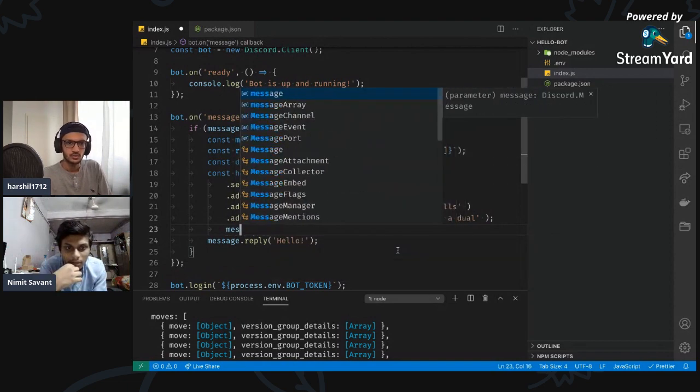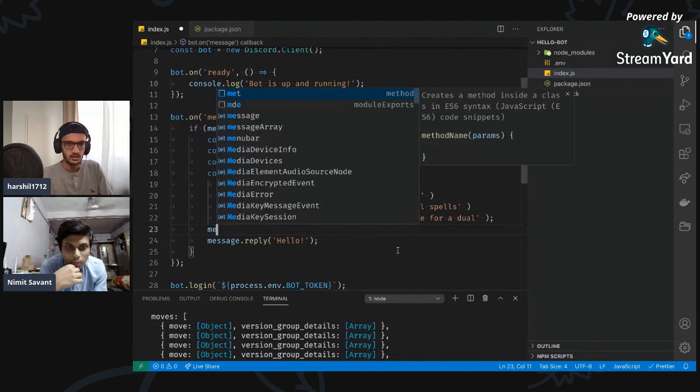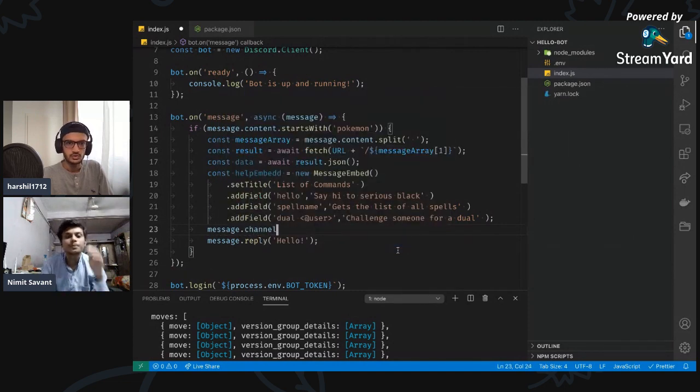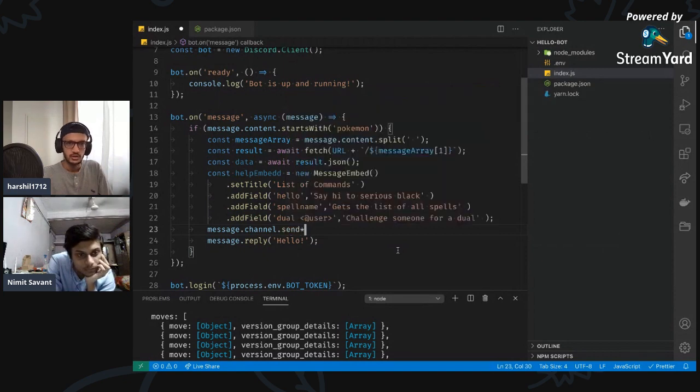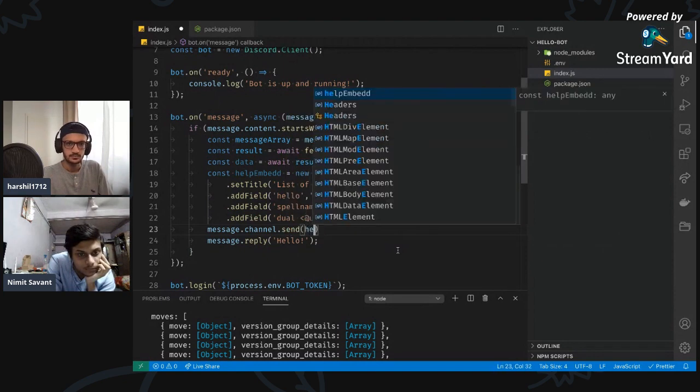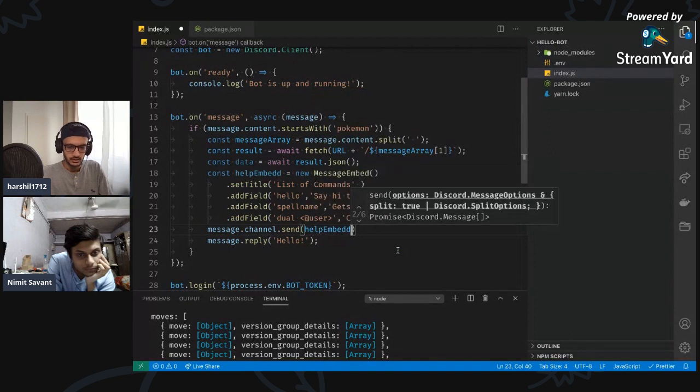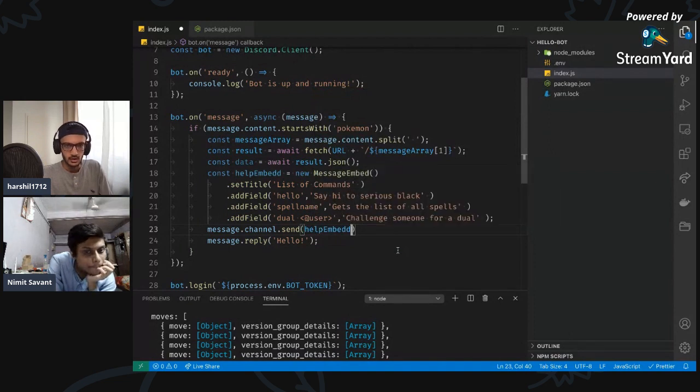Message dot channel dot send and then help embed. I'm gonna leave the hello as well just to make sure that we got stuff working.